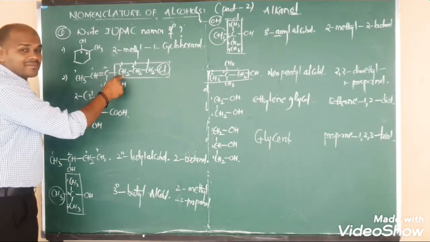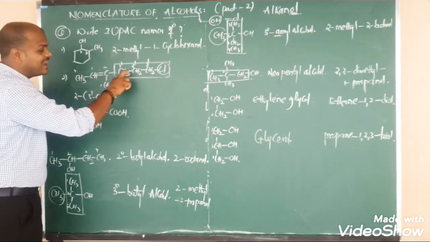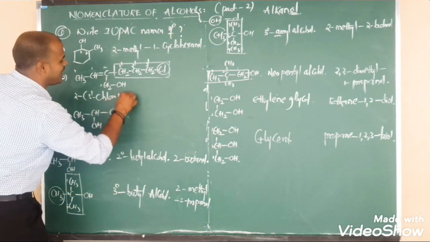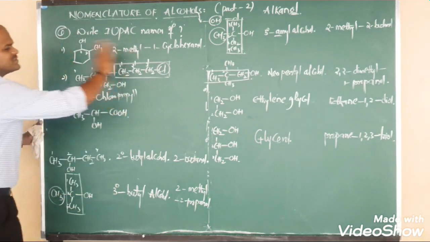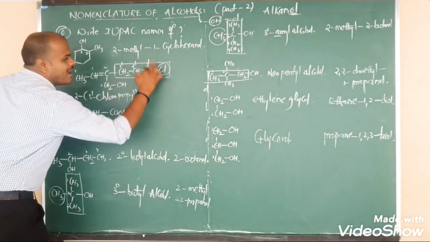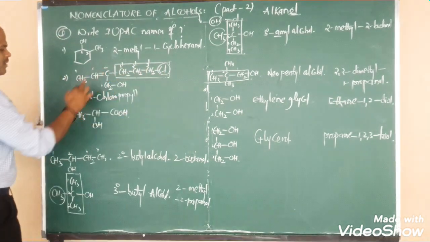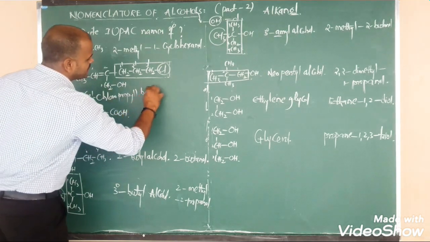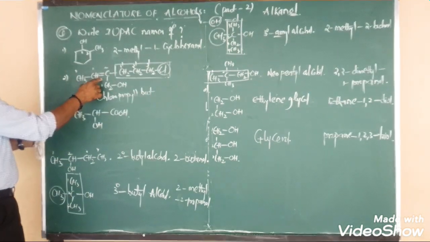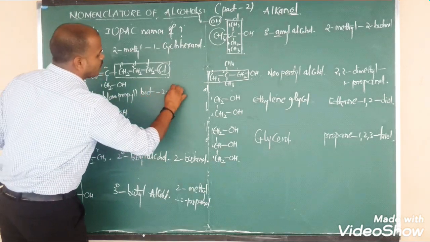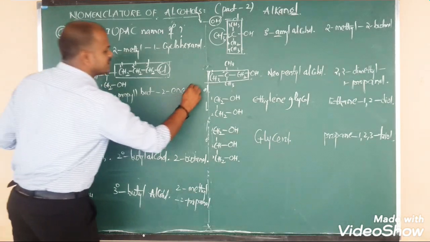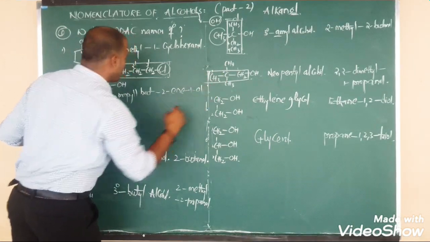If the side chain is 1 carbon, methyl; 2 carbons, ethyl; 3 carbons, what do we say? Propyl. So 3-chloropropyl. The side chain is over. 3-chloropropyl present on 2. Remaining, how many carbons are there in total? 4. 4 is but. And what is the bond? Double bond. Double bond after 2. So we have to say 2-en. And what is the group? OH. The ol position is 1. So we have to say but-2-en-1-ol.